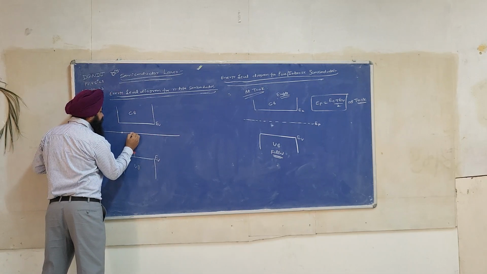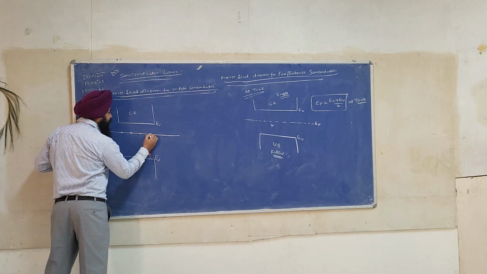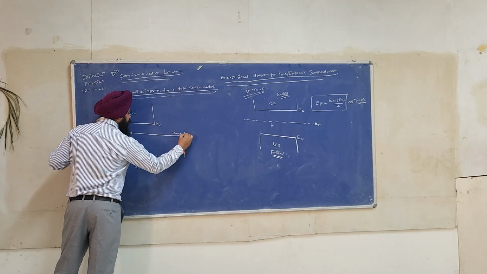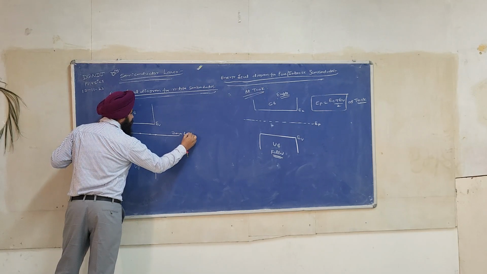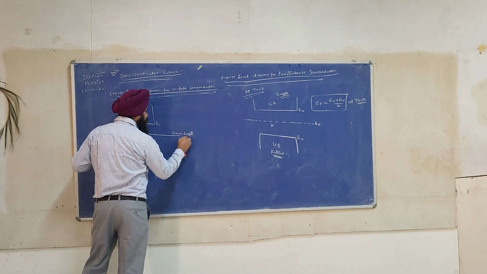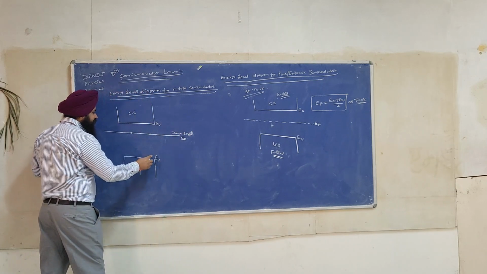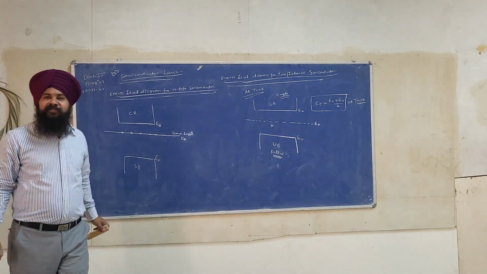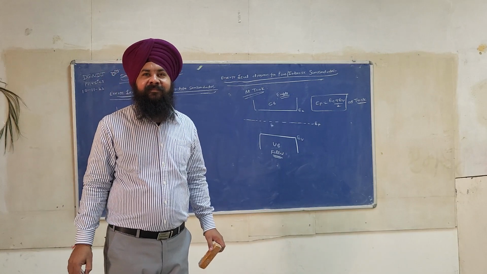So these are the donor atoms. This is the donor level, and the energy corresponding to the donor level is called ED. This is EV. This is EC. Joseph, what is the position of the Fermi level for n-type?